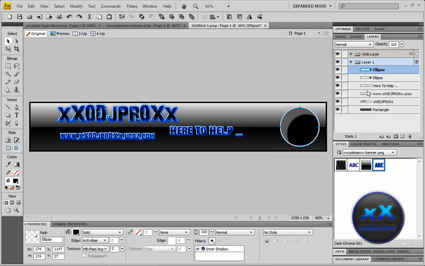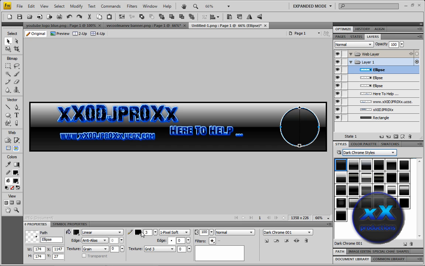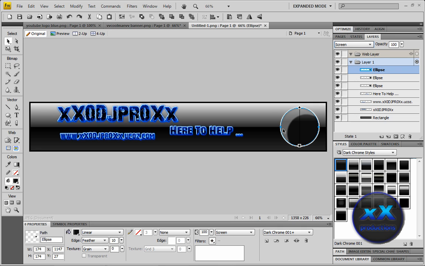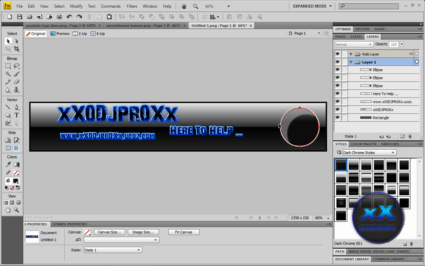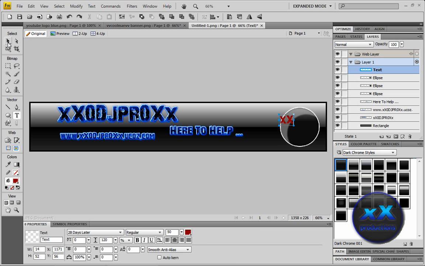So now that you got that, I'm just going to duplicate this one again, and then choose this one. Take the outline off, fill it, and change it to screen. So you get like a nice glossy effect. Okay, now you're going to add your text. So you could add the initials, or I'm just going to add my initials. Yet again, you could use that same style.